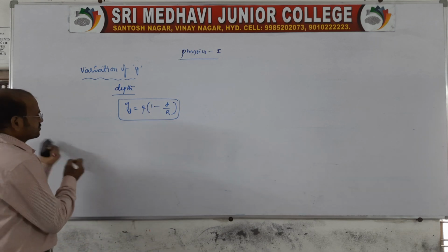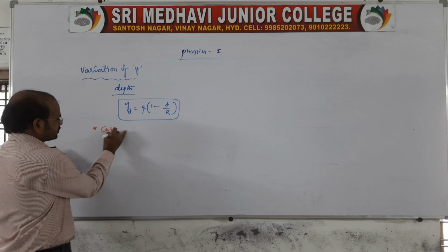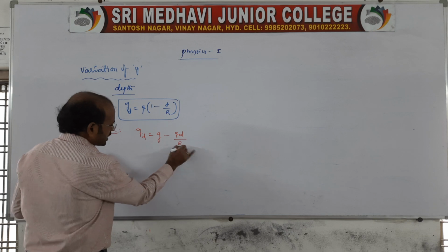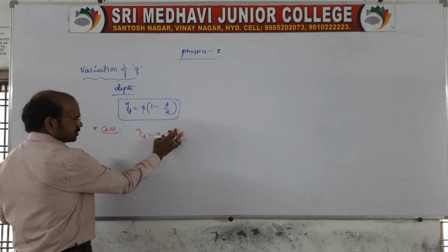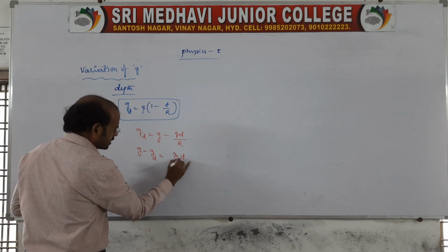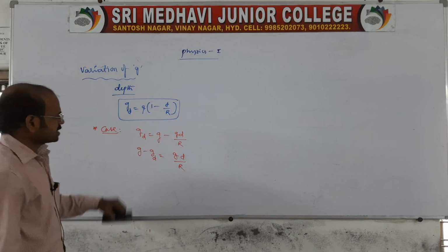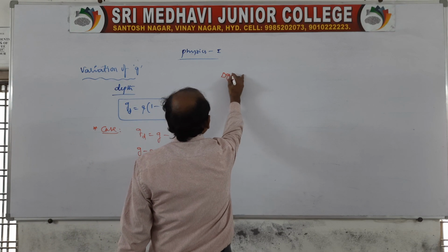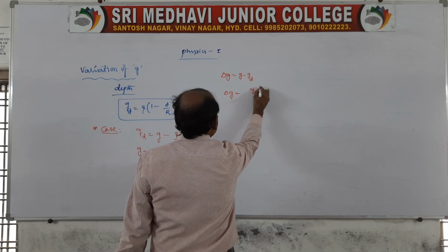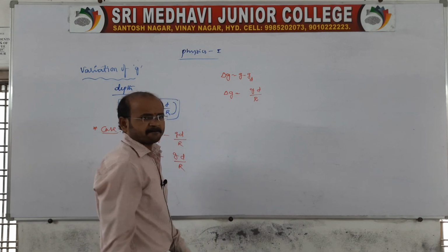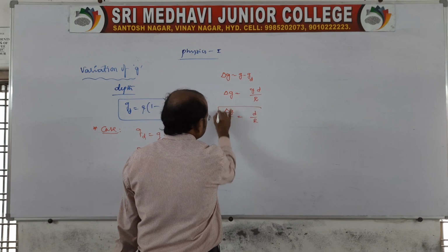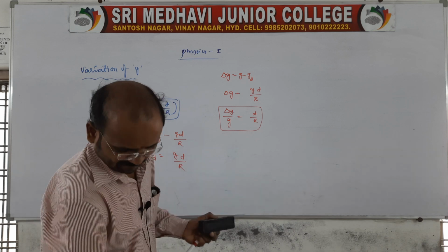See, in the previous class we finished one case, and let us move to another case. gd is equal to g minus gd by capital R. Better, take this gd to this side, and this g to the other side: g minus gd is equal to gd by R. Here g minus gd is nothing but the variation, right? Delta g is equal to g minus gd. Therefore, delta g is equal to gd by capital R. This is the fractional change in g.